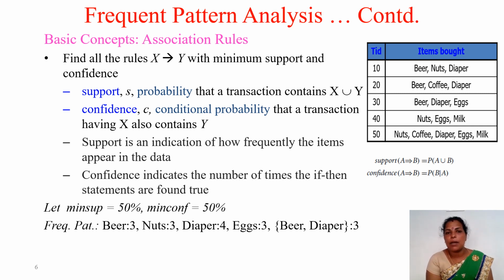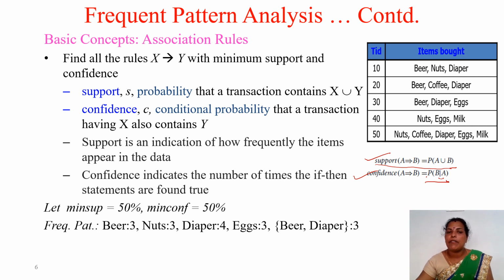Confidence means it is a conditional probability, that is B given A. Probability of B given A is the confidence, and support means probability of A union B. See here the formulas for support and confidence. Support A implies B equals probability of A union B, that is the probability that a transaction contains both A and B. Confidence A implies B equals the conditional probability, B given A. So it is the conditional probability that a transaction having X also contains Y.